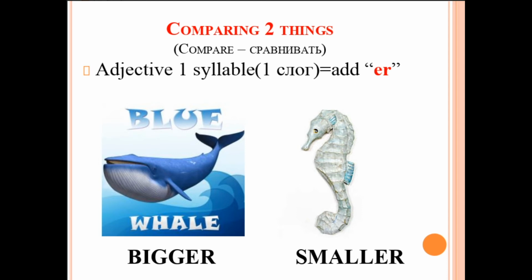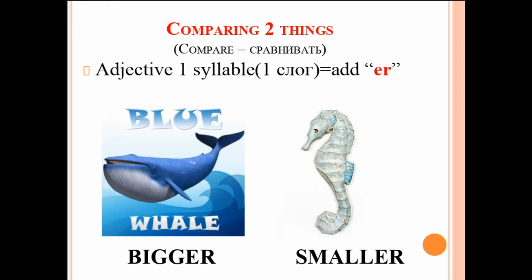So please notice we have the word big. This blue whale is big. That describes the animal. And we add er to compare it, like are: big, bigger. Now, maybe I want to talk about a seahorse. I can say a seahorse is smaller than a blue whale.